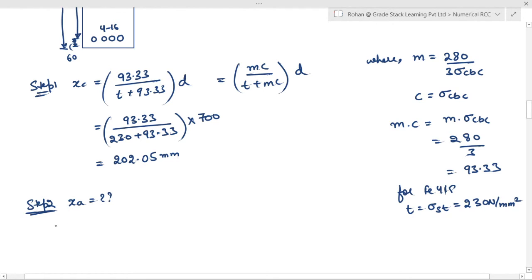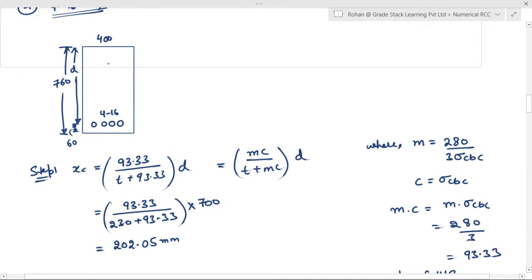Then step 2, you have to find out the actual depth of the neutral axis. So for actual depth of neutral axis, you have to equate moment of area on tension and compression side. So let us say this is your actual depth of the neutral axis. In working stress method, we design it as a cracked section.